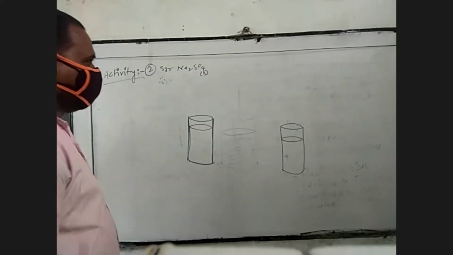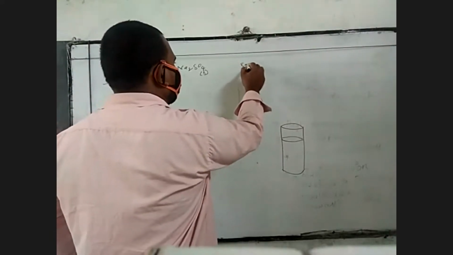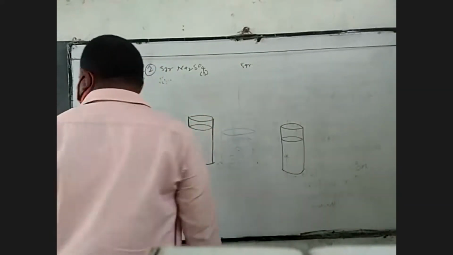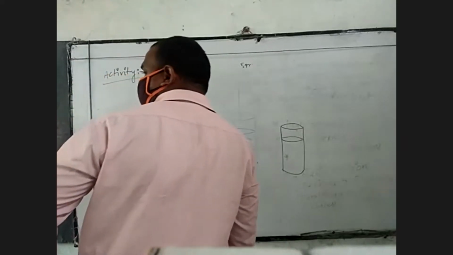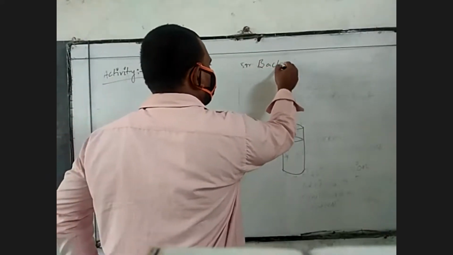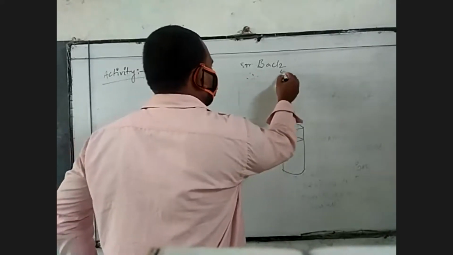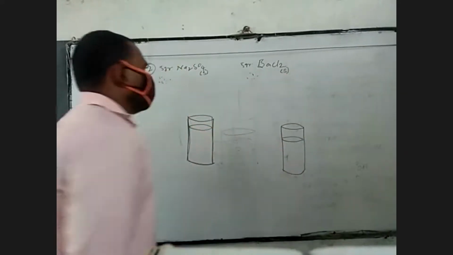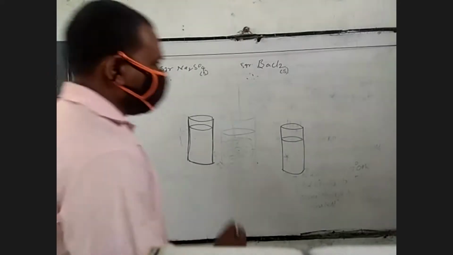Next, on the other side, you take 5 grams of barium chloride. Barium chloride is also a powder, a solid. Now how can you write down sodium sulfate and barium chloride?